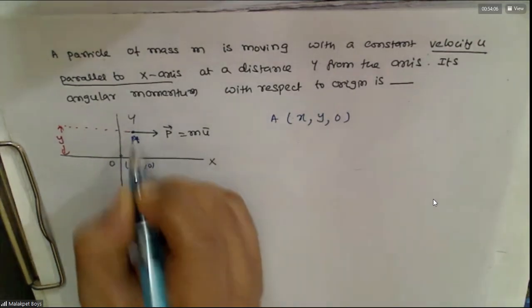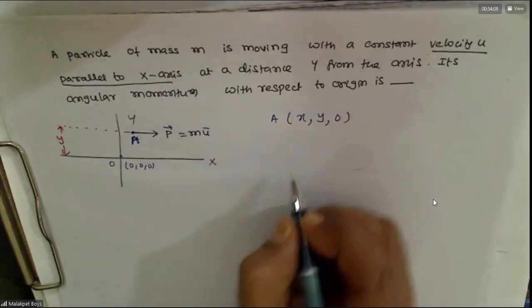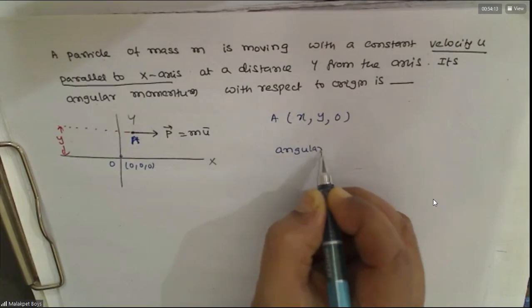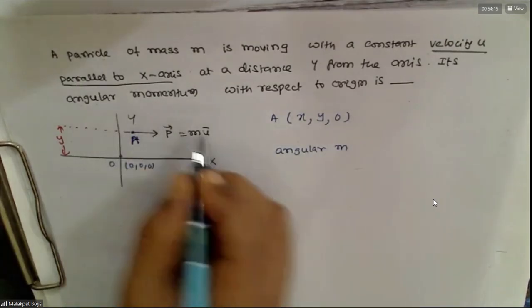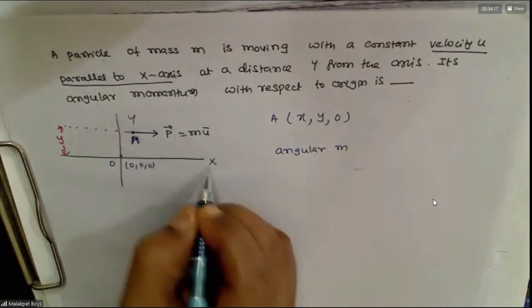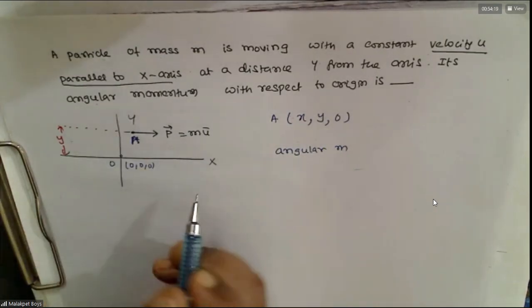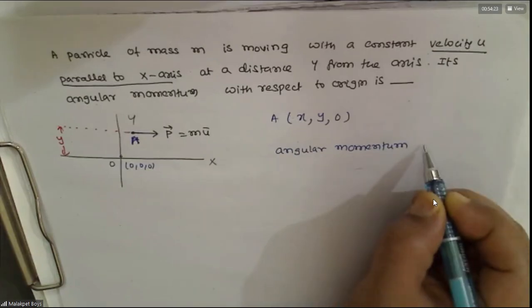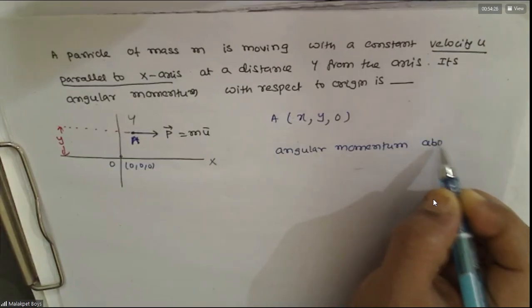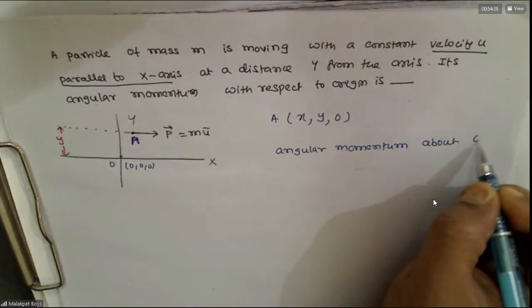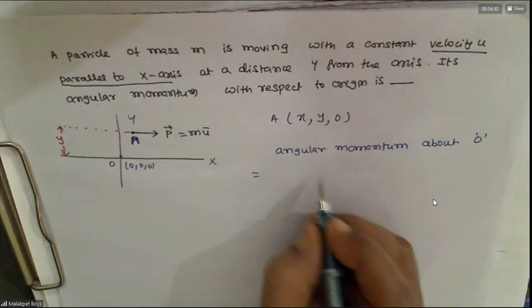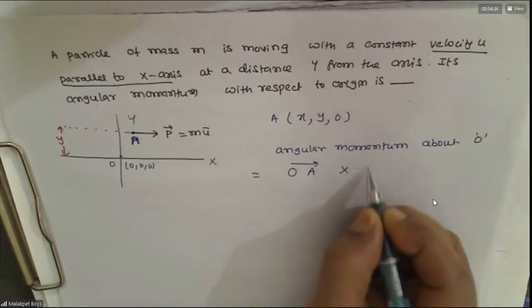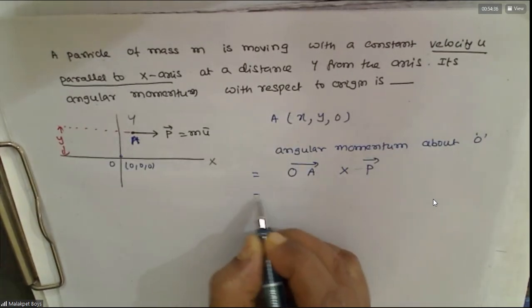Some X somewhere here. So angular momentum. Sir, why did you take 0 there? There is no Z here. It is in which plane? XY plane. Do you agree with this?